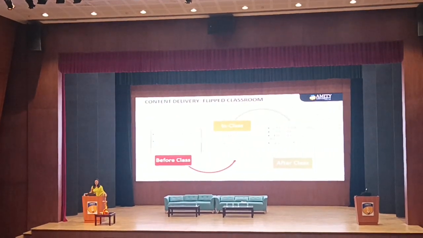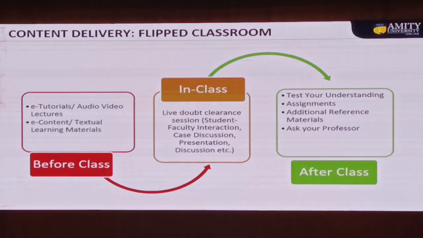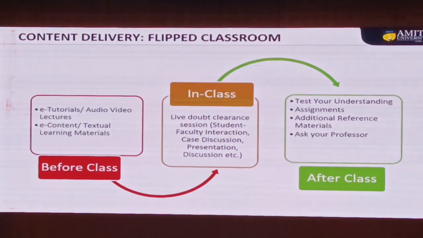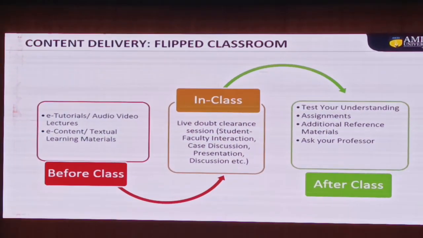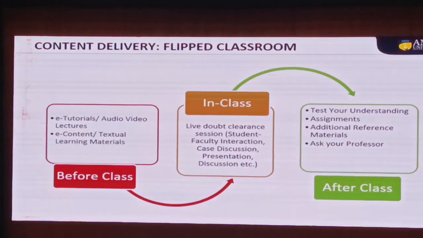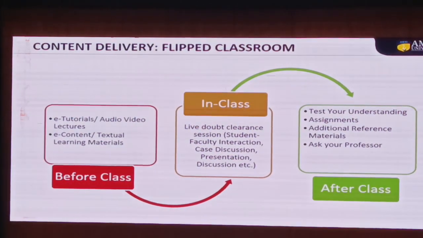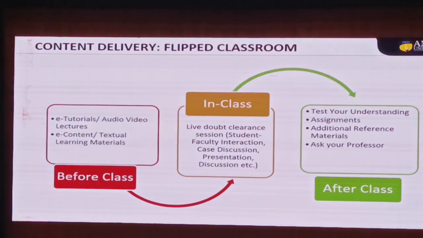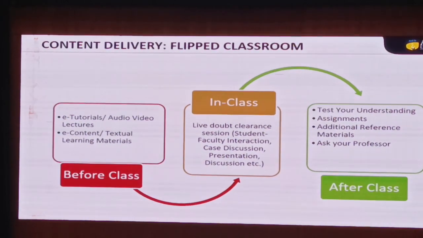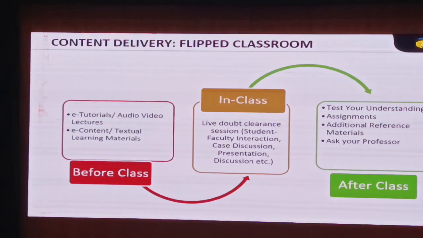When we see the content delivery, which is like a flipped classroom, you can have the environment and learning of both the traditional classrooms and the online classrooms. We usually learn through understanding. For example, if I don't have any idea about a topic, it will be really difficult for me to connect with it. For this, we divide this into 3 segments: before class, in class and after class. Before class, you have to prepare yourself with the content which is available on Amigo. Clear?